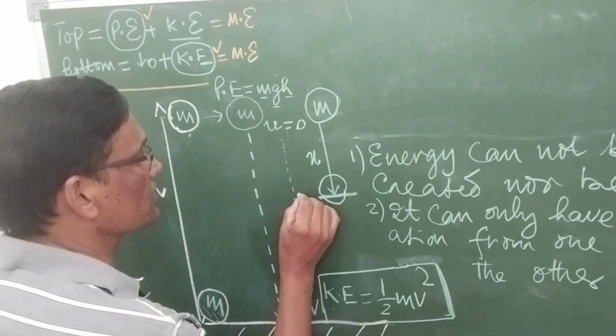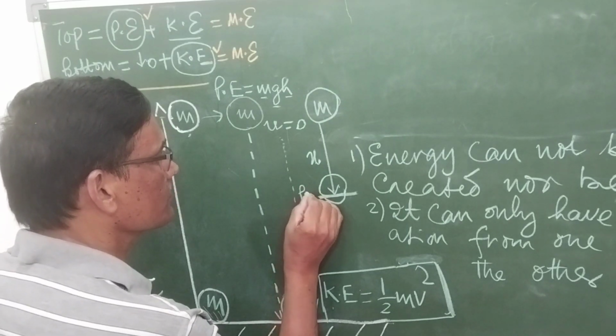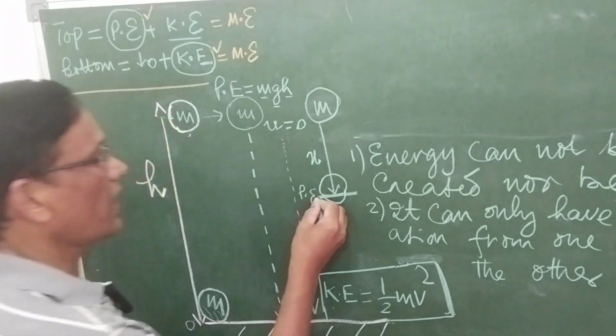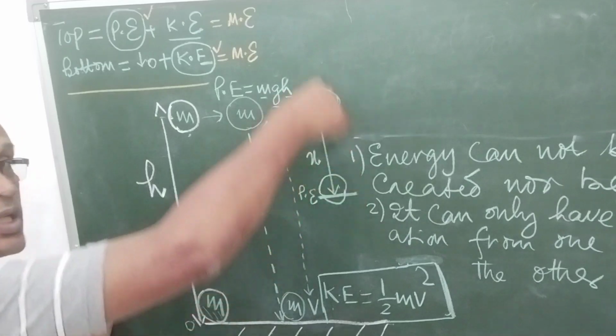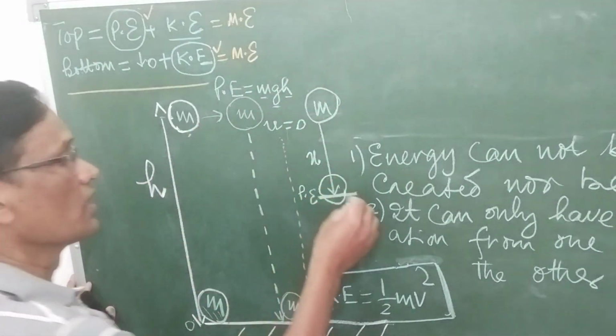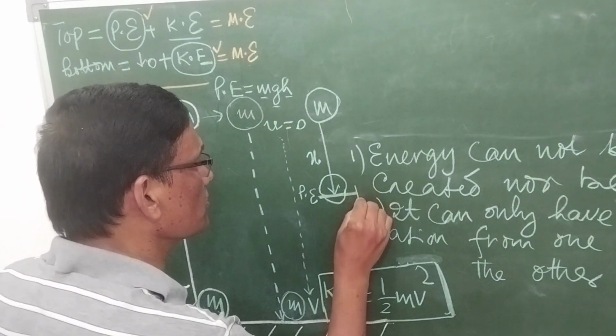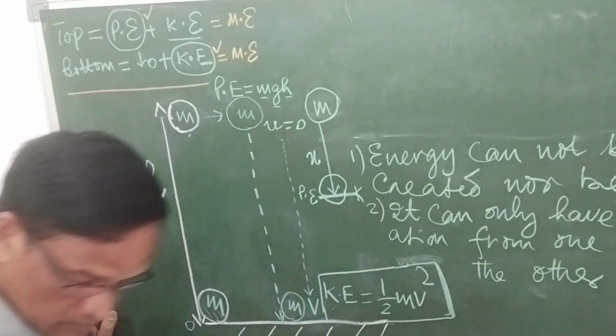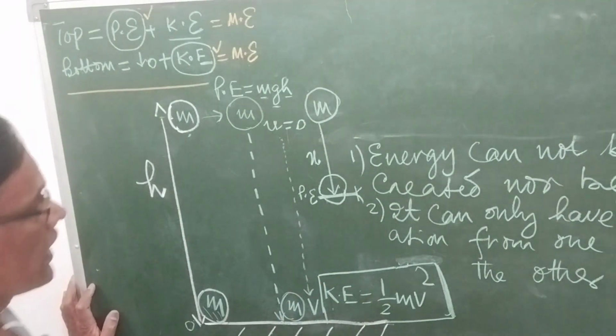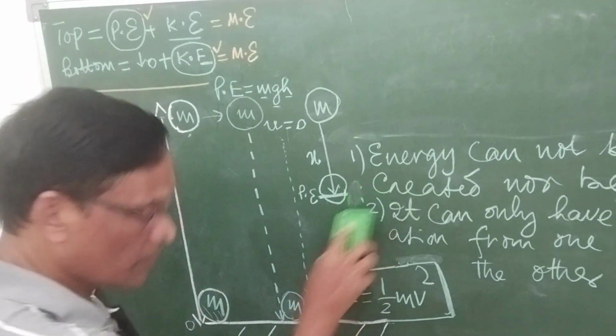The potential energy will also be existing, and as it is falling down under the action of gravity, there will be kinetic energy also.